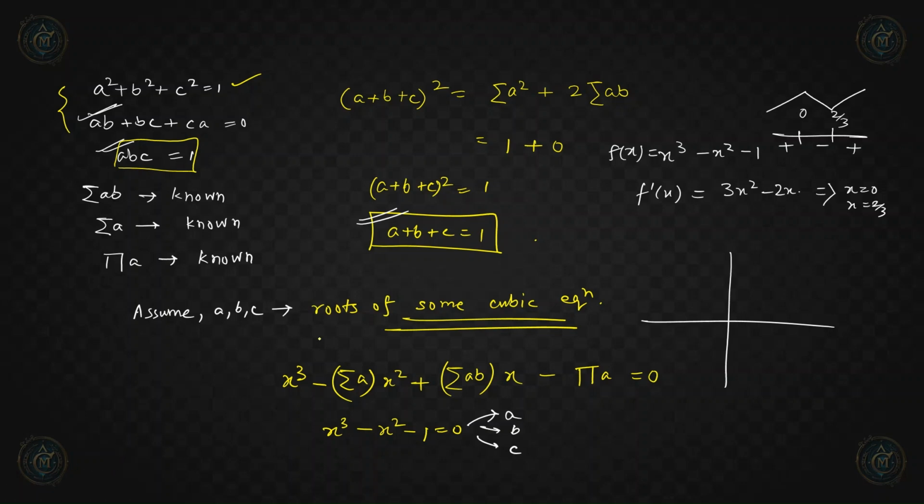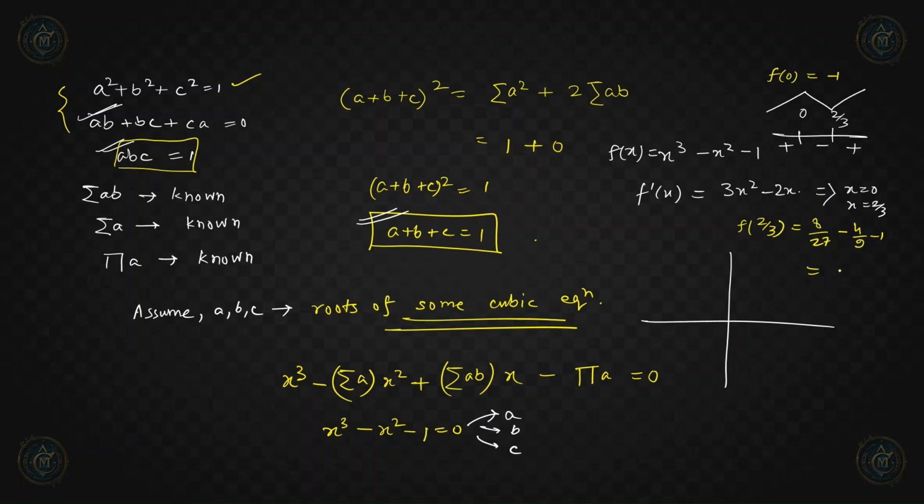So if we check the value of f at x equal to 0, f of 0 will be equal to minus 1, right? And f of 2 by 3, let us calculate this. f of 2 by 3 is 8 by 27 minus 4 by 9 minus 1, right?